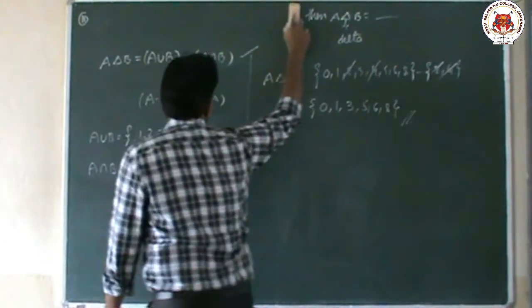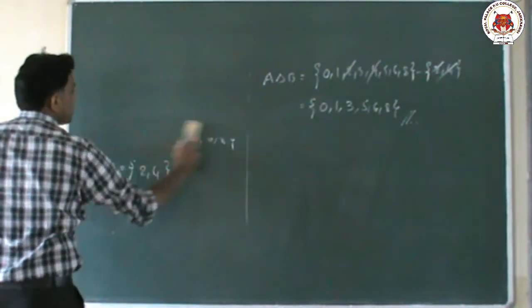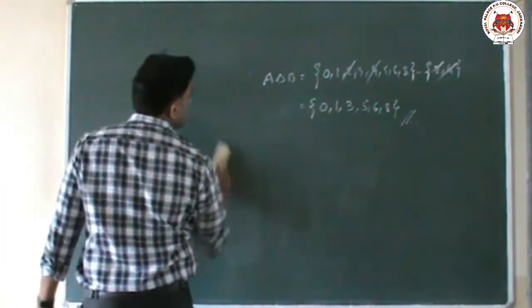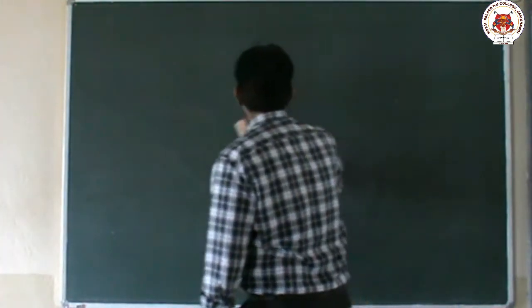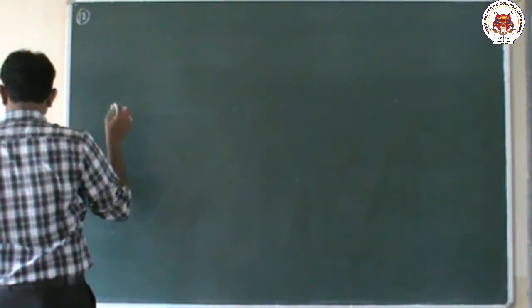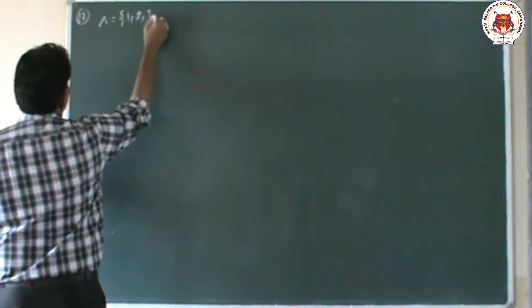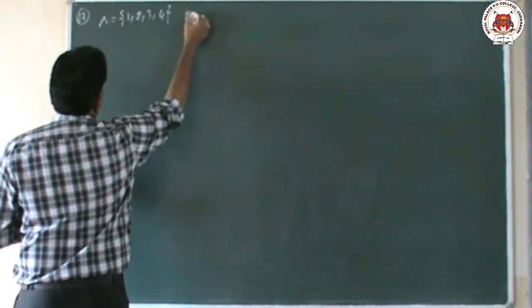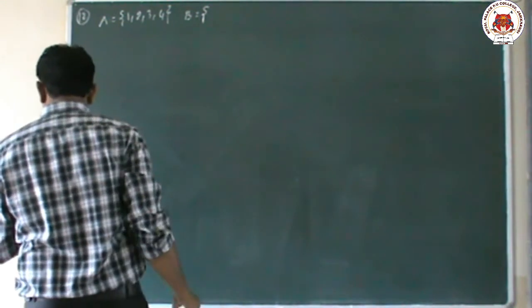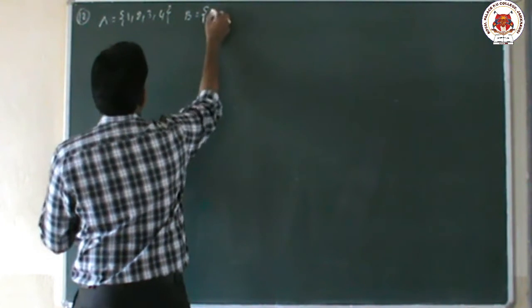Next one is the 12th question. This is one of the very important questions, A delta B. Now the 12th question is: A equal to 1, 2, 3, 4, this is A. Next B is given, B equal to 2, 4, 6, 8.